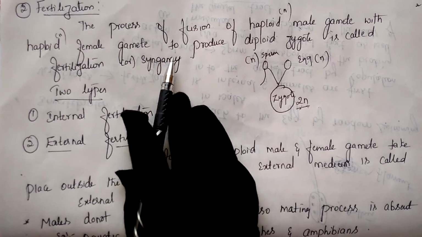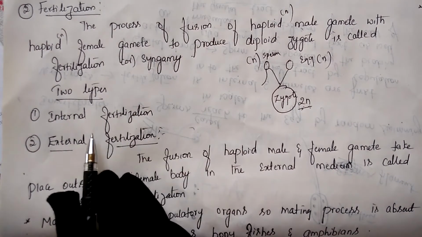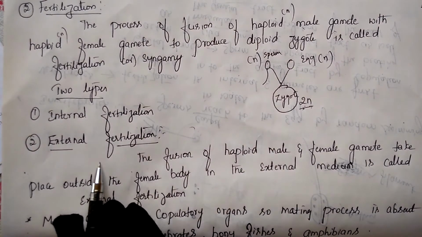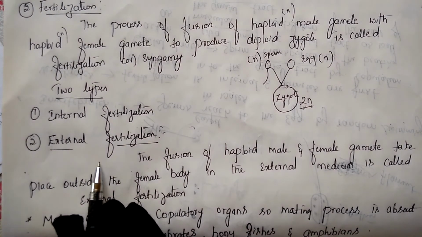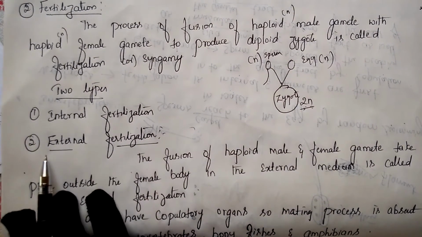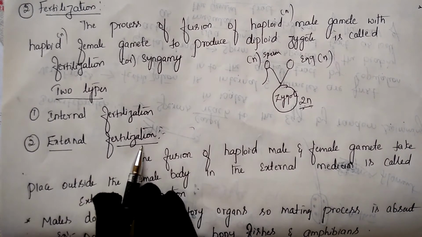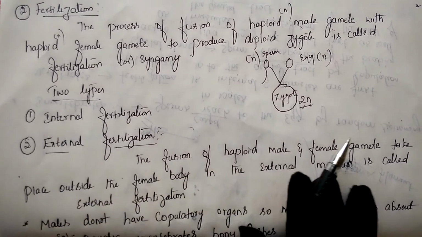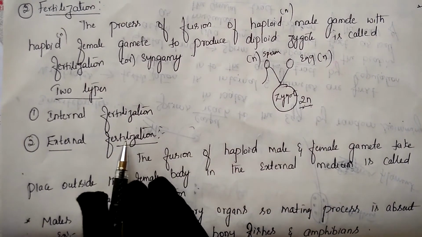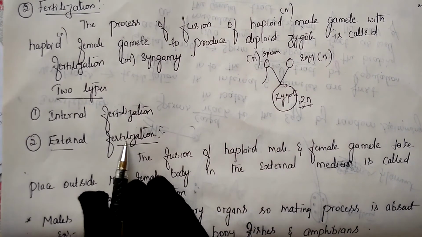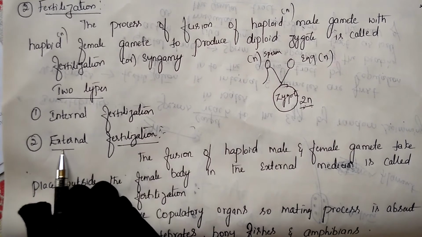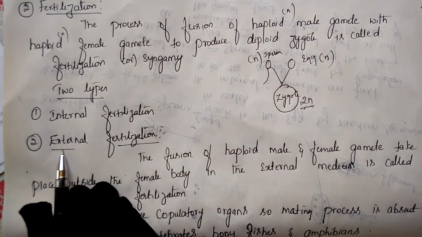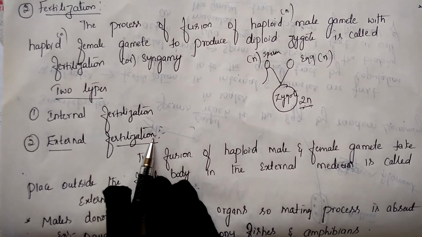Next, fertilization is of two types: internal fertilization and external fertilization. Let us discuss them one by one. First let us go for external fertilization. External means outside. The name itself shows the meaning. Where is fertilization taking place? It is taking place outside. That's why we call it external fertilization.